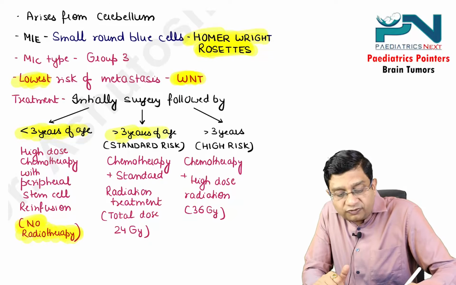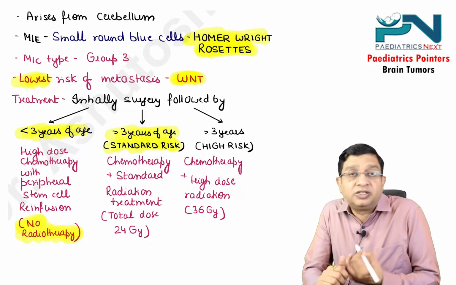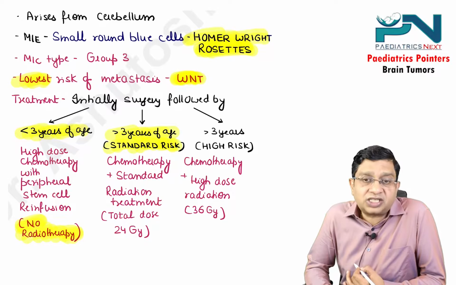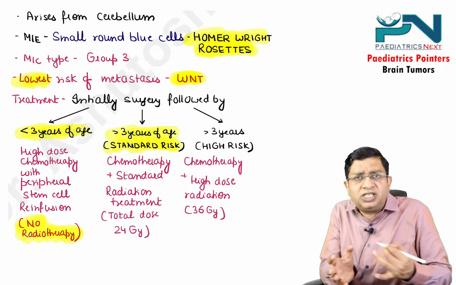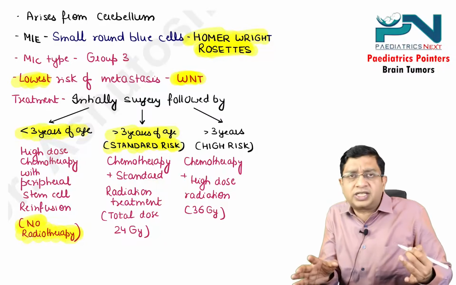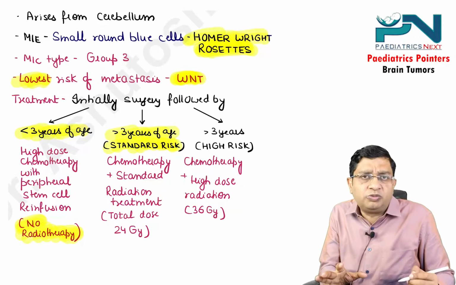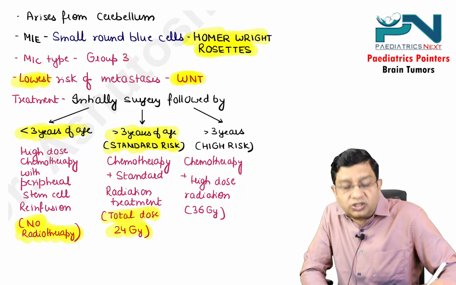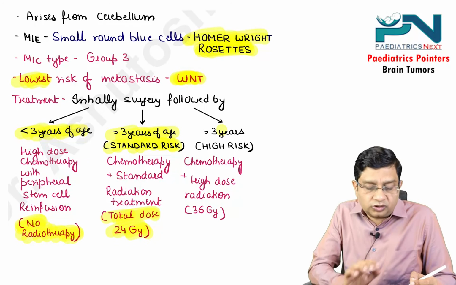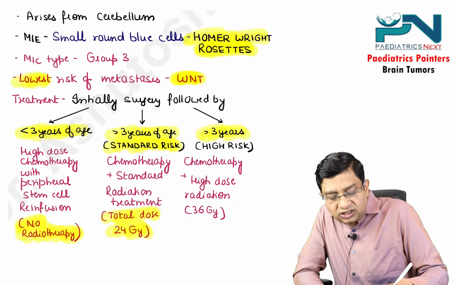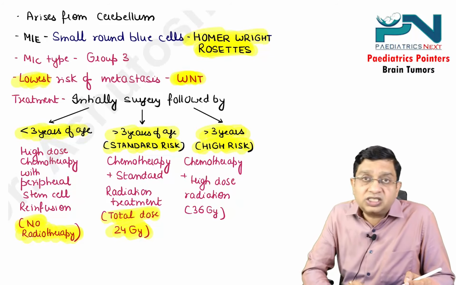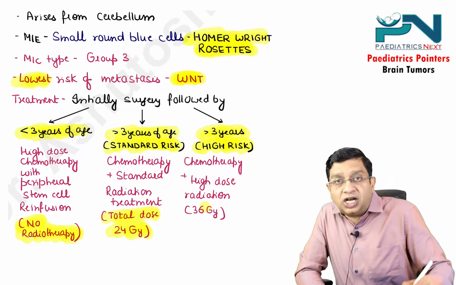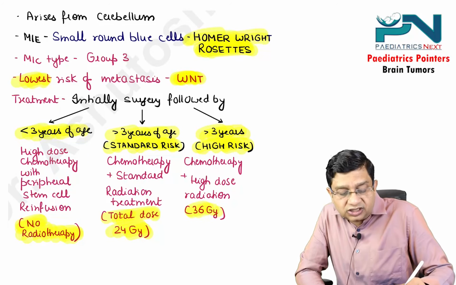More than 3 years of age, standard risk. Standard risk means you are able to completely resect the tumor, there is no metastasis, and there is no residual tumor left. Chemotherapy plus standard radiation treatment, the total dose is 24 curie. More than 3 years, if this is high risk, high risk means chemotherapy plus high dose radiation, 36 curie.